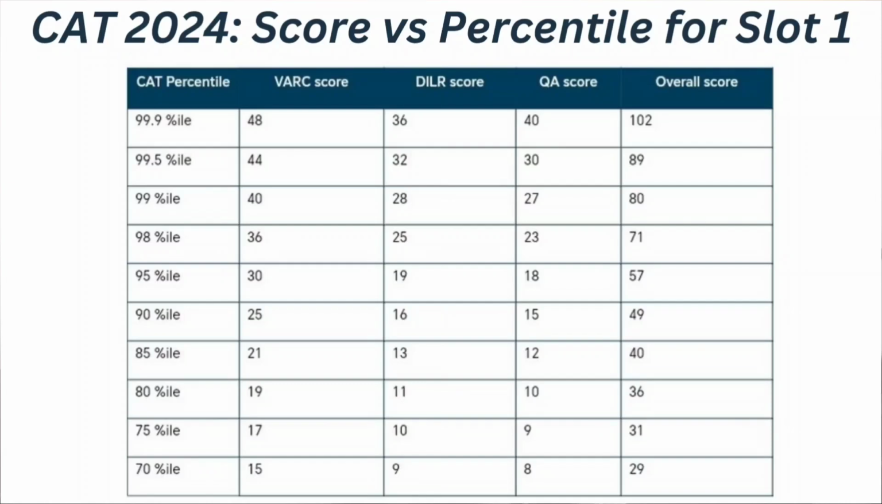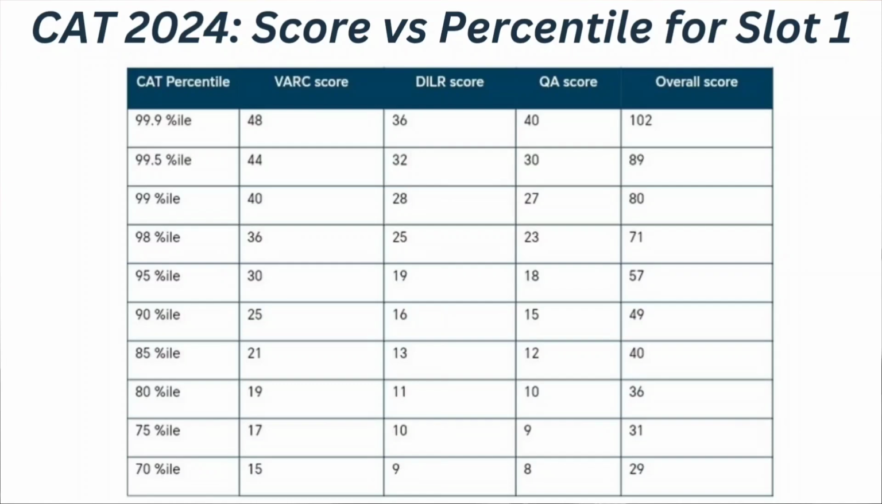If your VARC score is 30, DILR score is 19, quantitative ability score is 18 and overall score is 57 in your CAT entrance examination for slot 1, at that time you can expect your percentile to be 95. If your VARC score is 25, DILR score is 16, quantitative ability score is 15, if your overall score is 49, at that time you can expect your CAT percentile to be 90.